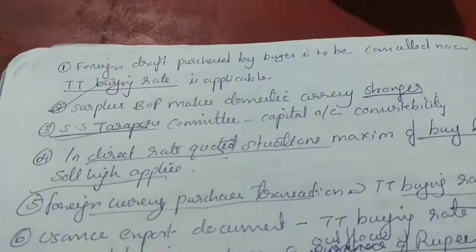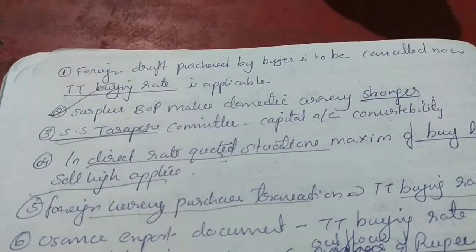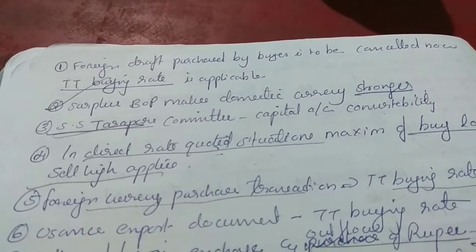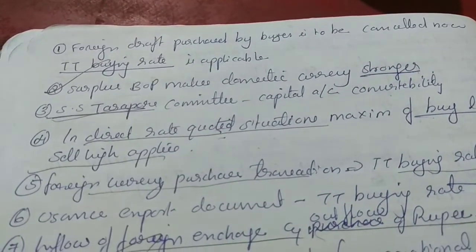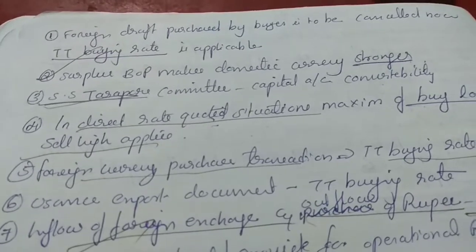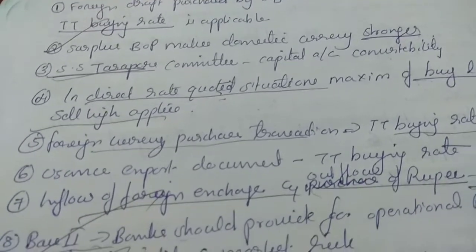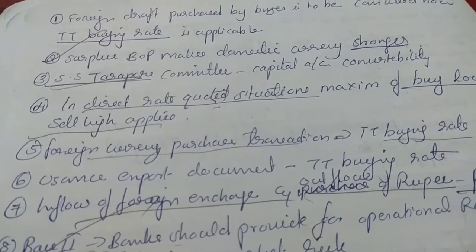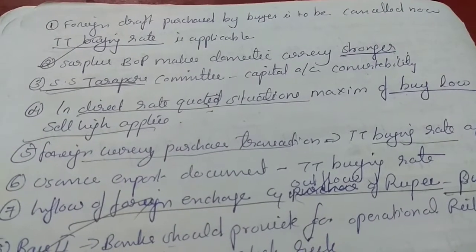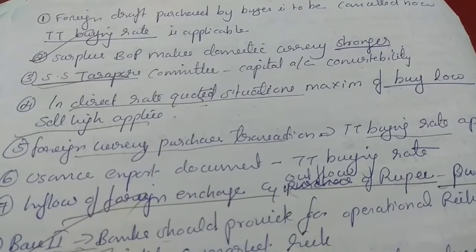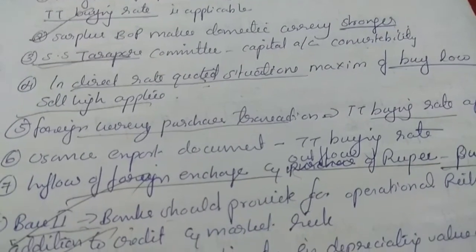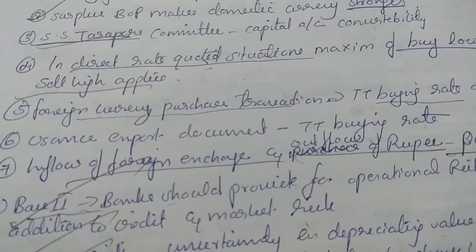Some important points. Foreign draft purchased by buyer is to be cancelled now; then TT buying rate is applicable. Surplus balance of payment makes domestic currency stronger. S.S. Tarapore Committee on capital account convertibility. In direct rate quoting situations, maximum of buy low, sell high applies.